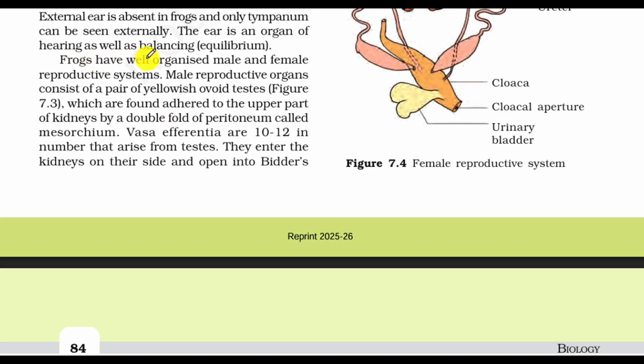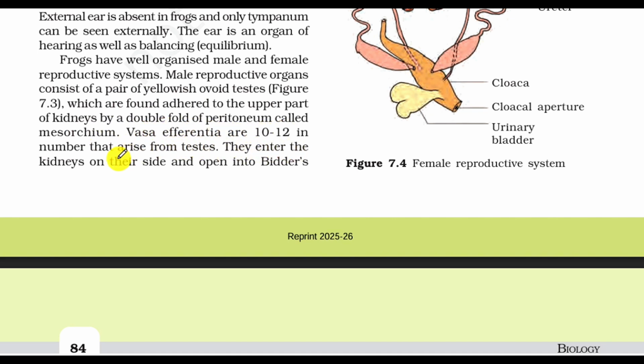Frog has well organized male and female reproductive systems. Male reproductive organs consist of a pair of yellowish ovoid testes, which are found adhered to the upper part of the kidney by a double fold of peritoneum called mesorchium. Vasa efferentia are 10 to 12 in number and arise from the testes.